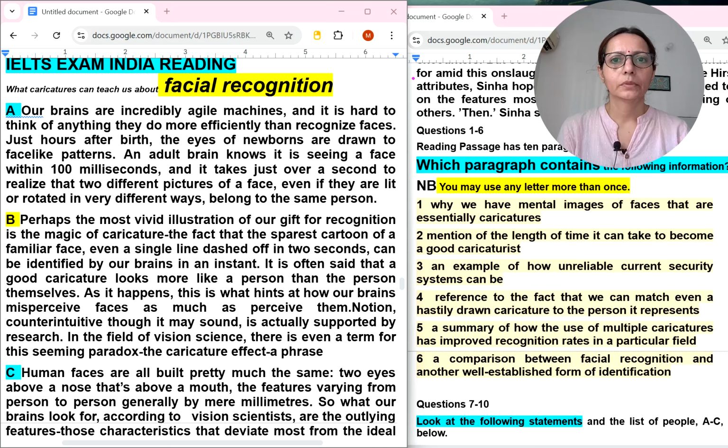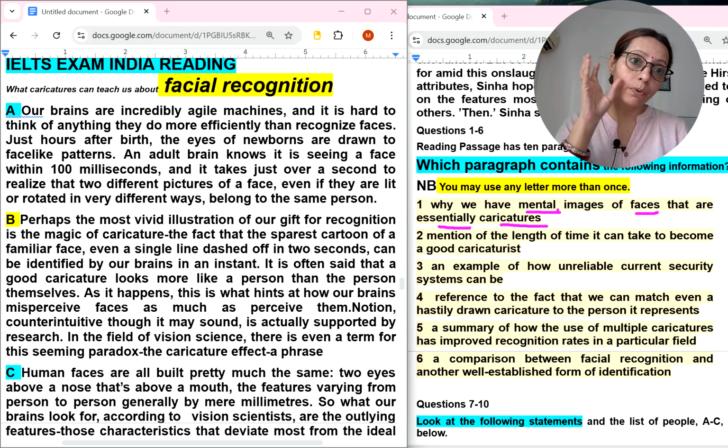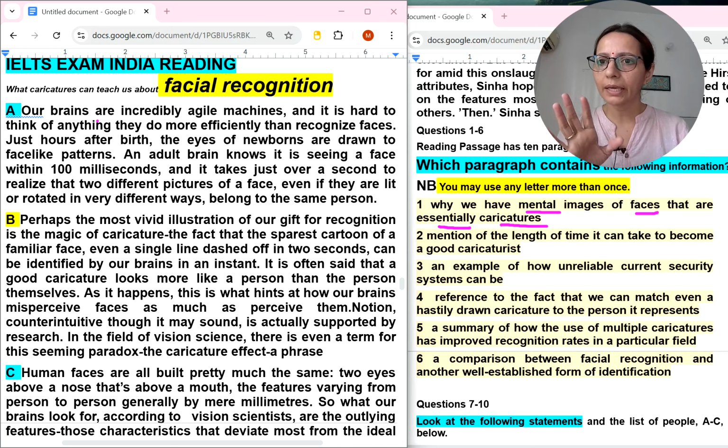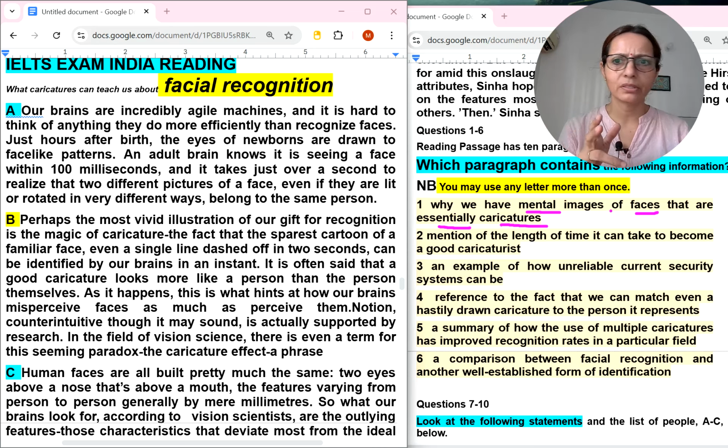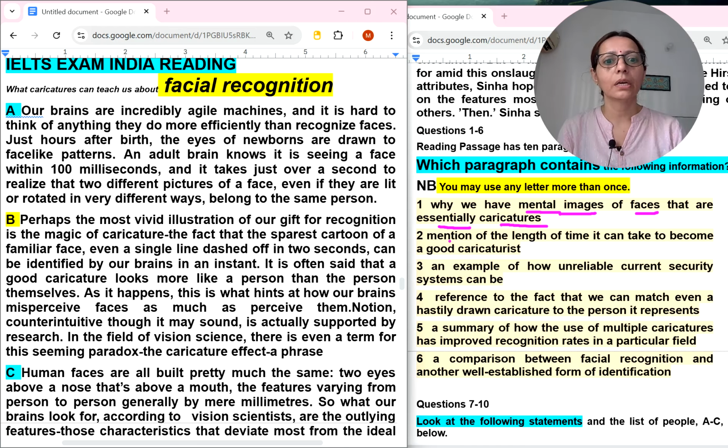First I will read all six pieces of information. Why we have mental images of faces that are essentially caricatures. It's important that you recognize the keyword, because caricatures will probably be everywhere in the paragraphs, and faces also, of course, so faces is not the important thing. So mental images, in the mind, images of faces that are essentially caricatures. Next: mention of the length of time. Length of time is important here.